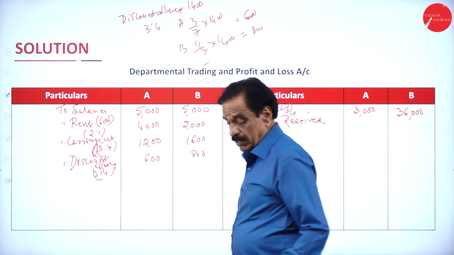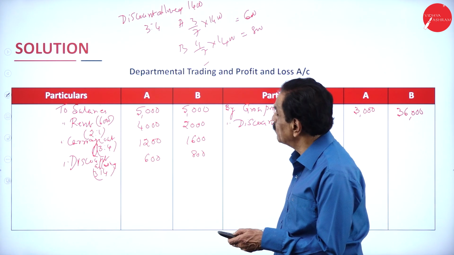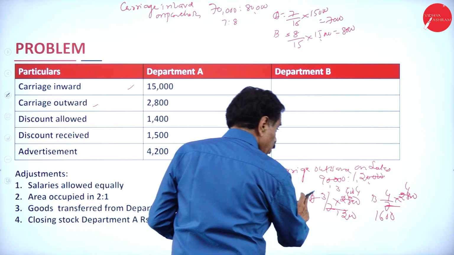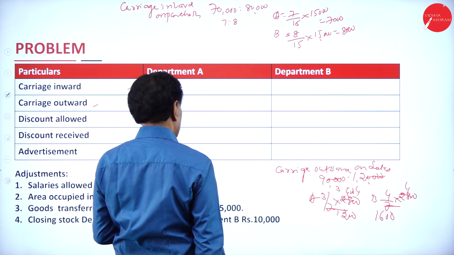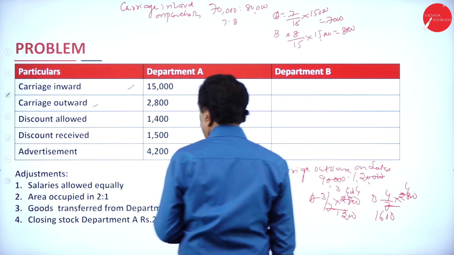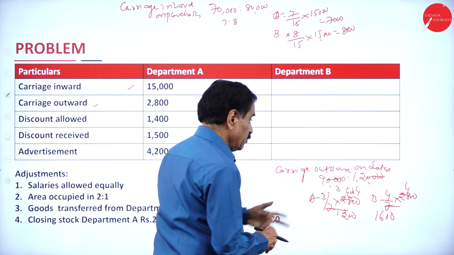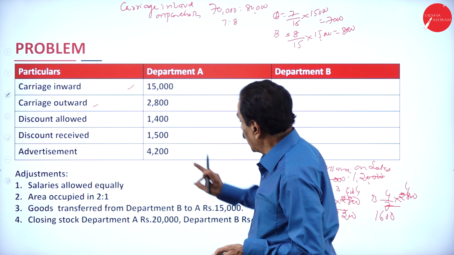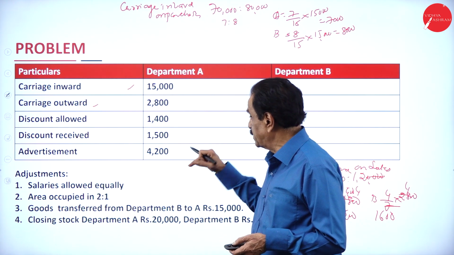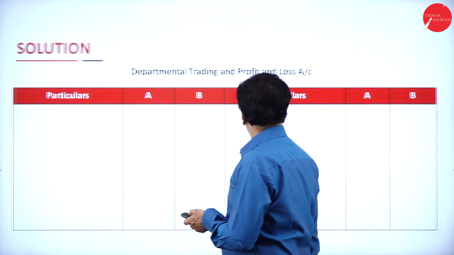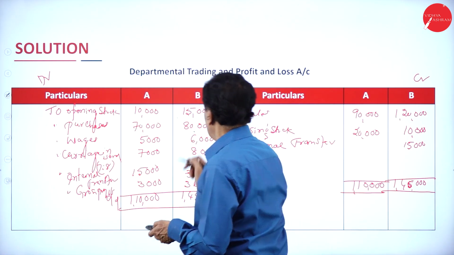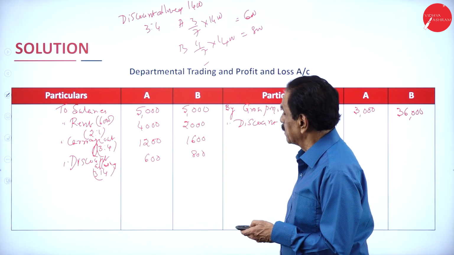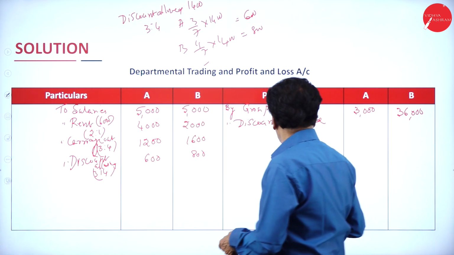On purchases, what's the discount received amount? 1,500. So they are in the ratio of discount received on the basis of sales, in the ratio 3:7. You got discount received is 15. Allowed on sale, received on purchases. On purchase, they are in the ratio 7:8. Carriage inward. Discount allowed on sales, discount received on purchases.